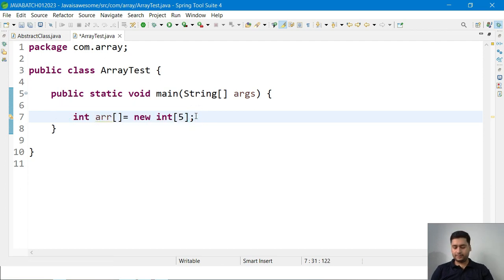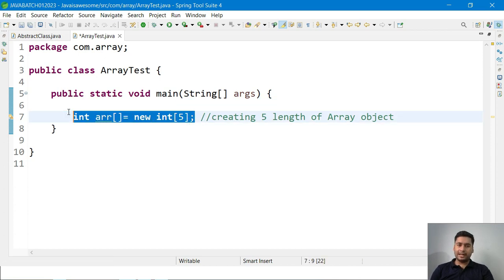Creating a 5 length array object. Okay, simple.